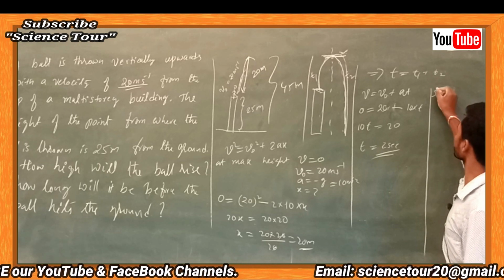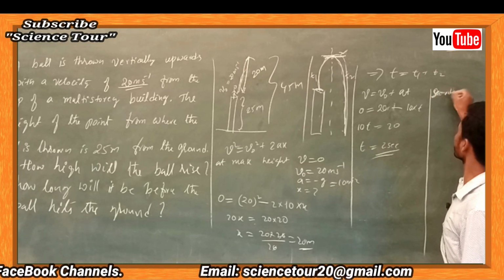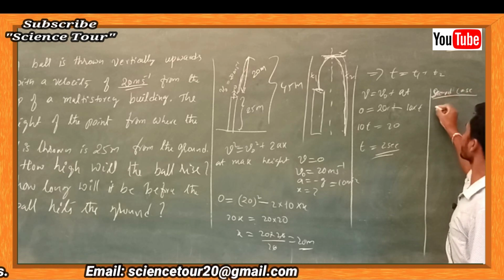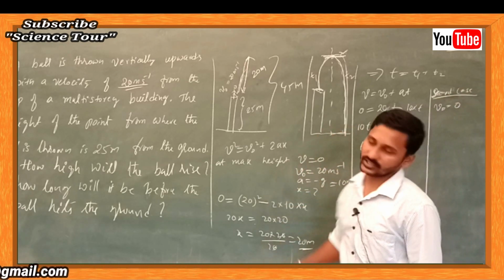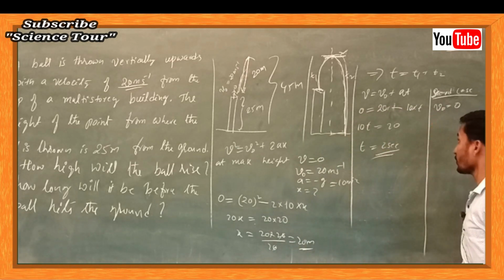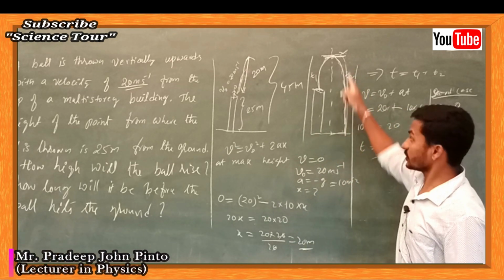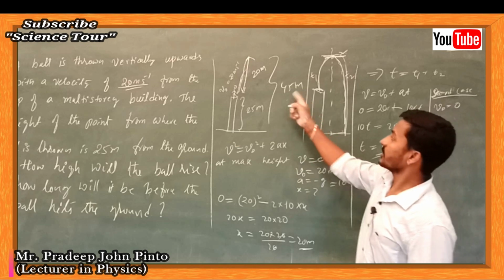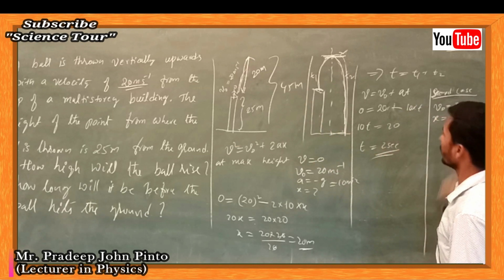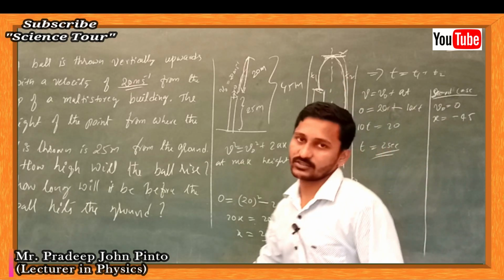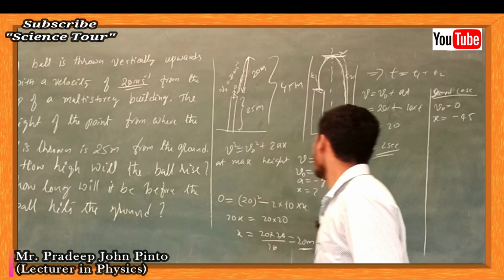Second case, initial velocity is equal to 0. Final velocity, some value it will attain. How can I calculate this time? What is the total distance travelled? That is x is equal to minus 45, no? Because it is moving in the negative direction. The ball is moving in the negative direction.